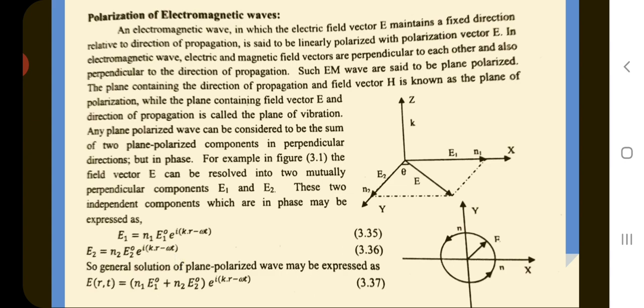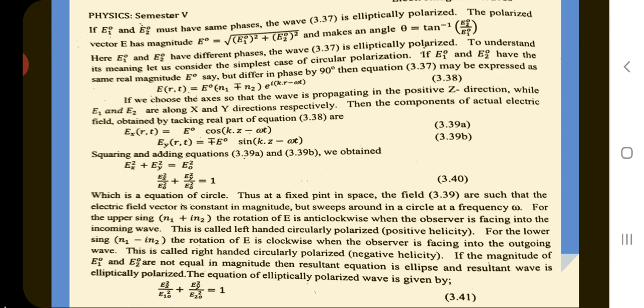So the general solution of a plane polarized wave can be expressed as the sum of these two, that is E(r,t) is equal to (n1 E10 plus n2 E20) e to the power i(k dot r minus omega t).